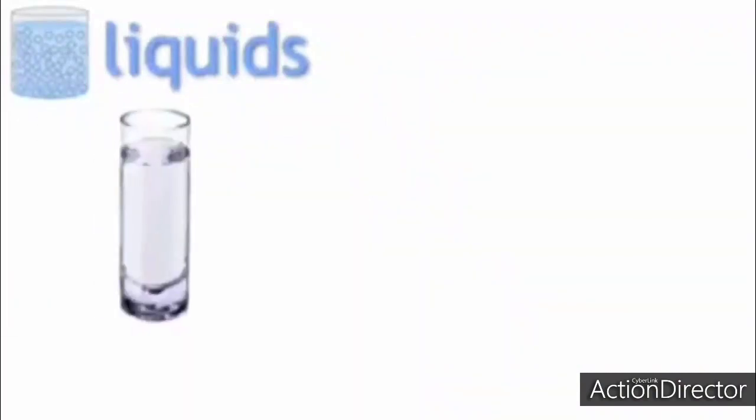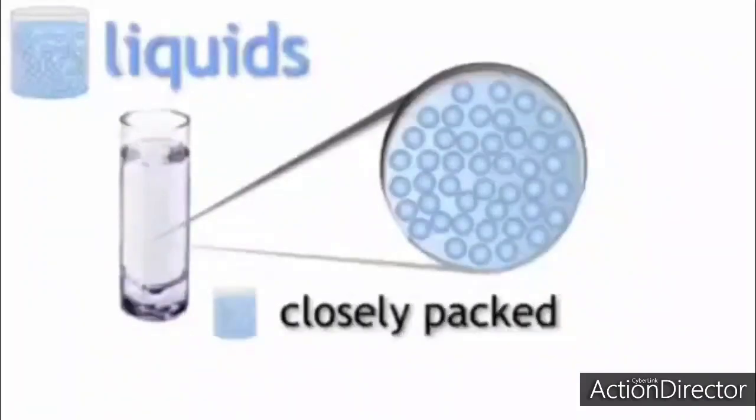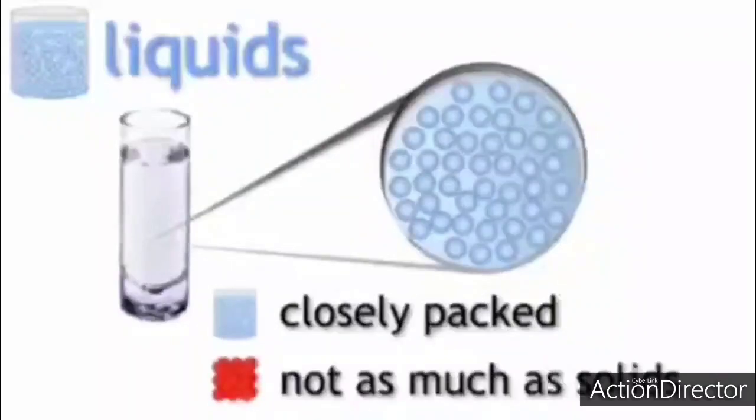Liquids. As you see, water that you drink is a liquid. In liquids, the molecules are arranged farther apart from each other, but not as far as in gases. So they have less intermolecular space. The space between the molecules is called intermolecular space. So they are closely packed, but not as much as solids.